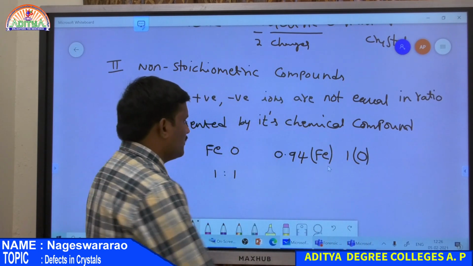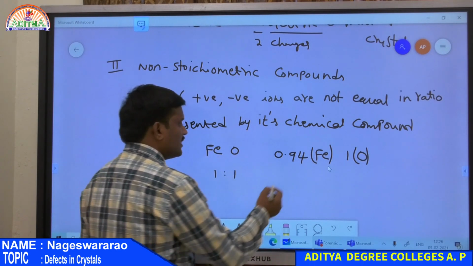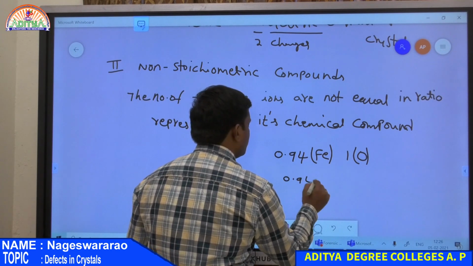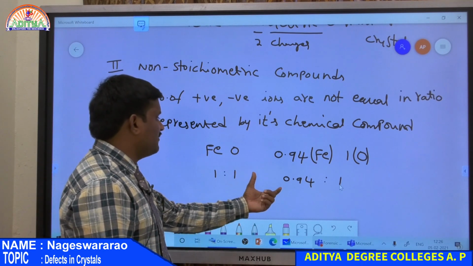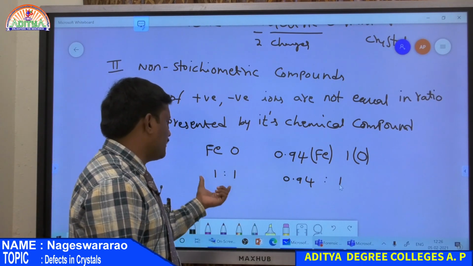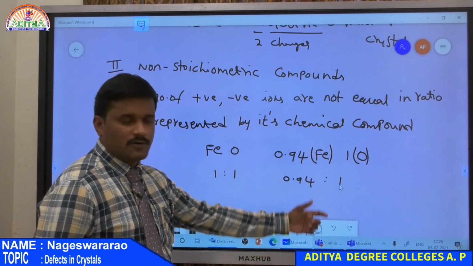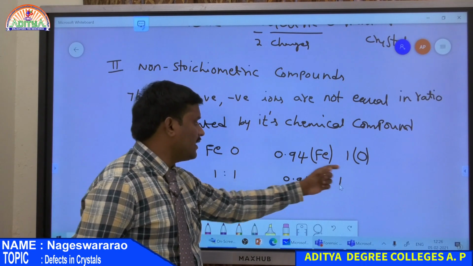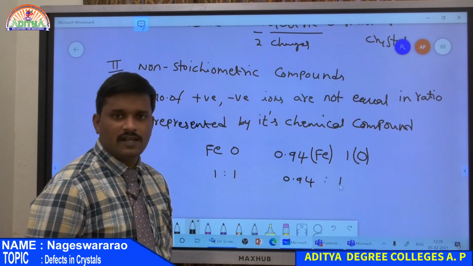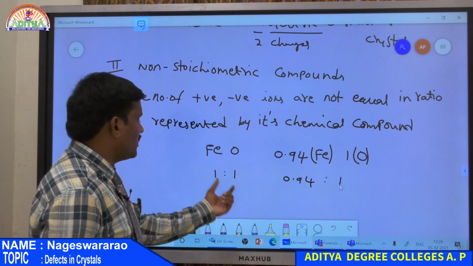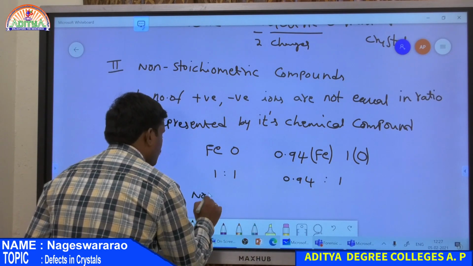So here the chemical formula represents positive and negative ions as 1:1, whereas its composition is 0.94:1. So what does it mean? There is a difference between the ratio represented by the chemical formula and the number of positive and negative ions present in the composition of the compound. Iron oxide contains 0.94 moles of iron and 1 mole of oxygen, whereas its chemical formula represents 1:1. So both are different. That is why this is known as a non-stoichiometric compound.